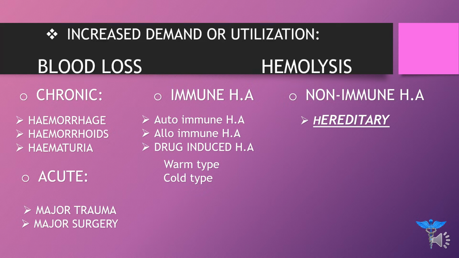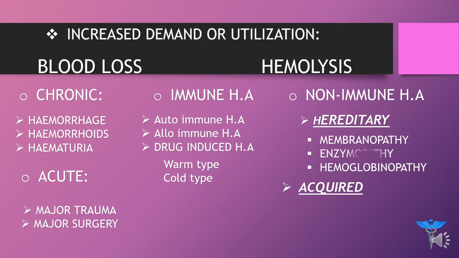Now we have non-immune hemolytic anemia, which may be hereditary or it may be acquired, means it may be transferred through inheritance or it may be acquired through life, through different means in physical life. Now if we talk about the hereditary, further it is classified into membranopathy, enzymopathy and hemoglobinopathy.